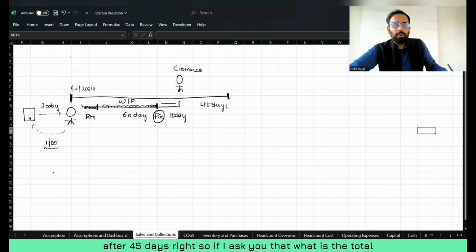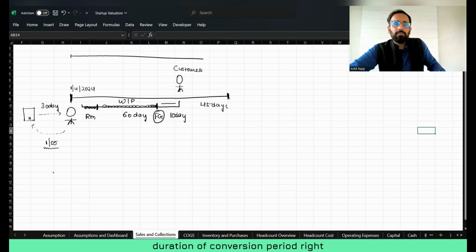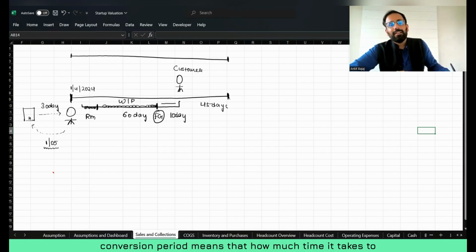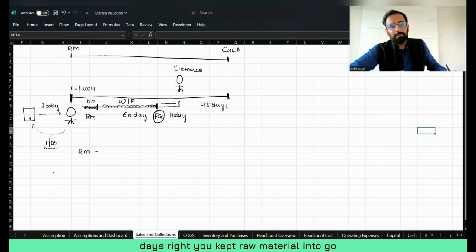So if I ask you what is the total duration of the conversion period, conversion period means how much time it takes to convert your raw material into cash. So when you purchased raw material, you kept it in the godown for, let's say, 5 days. So here I will write down 5 days.